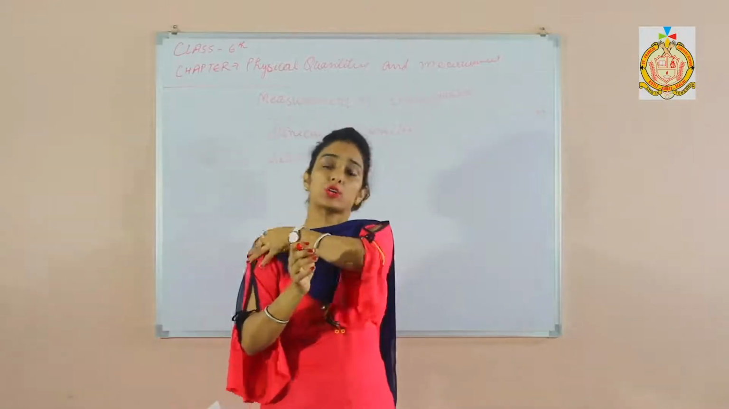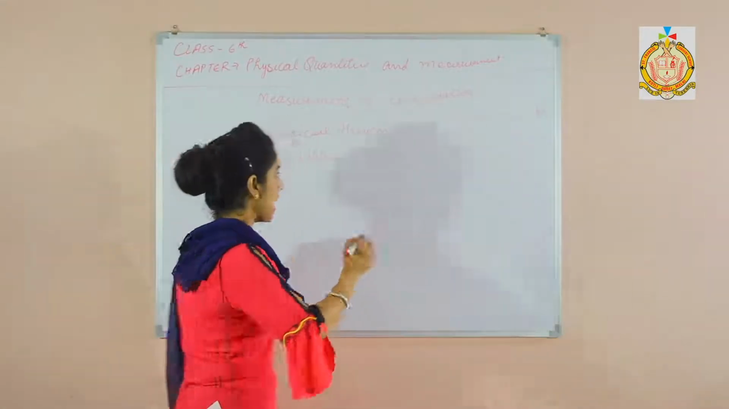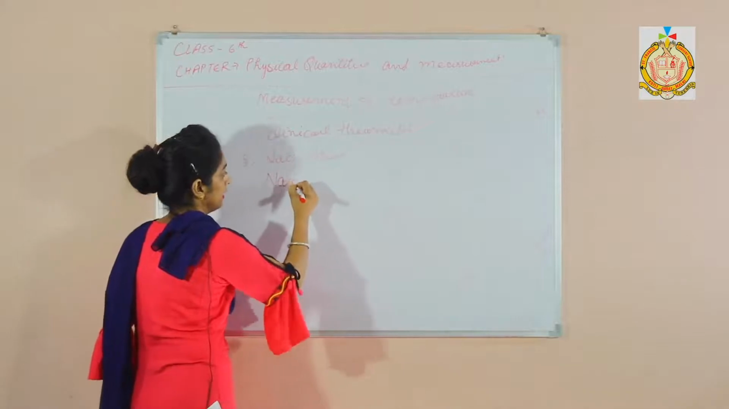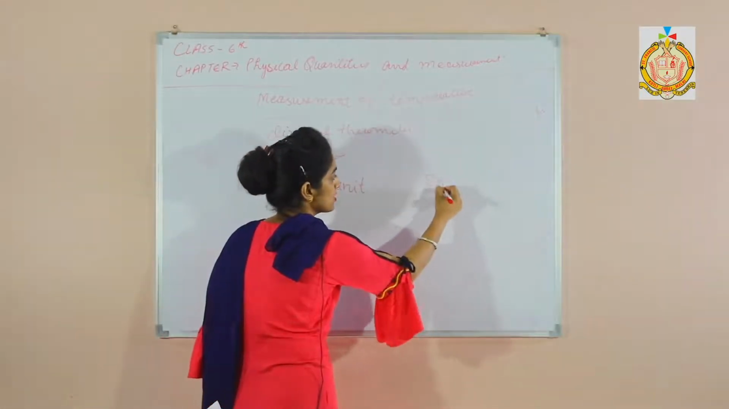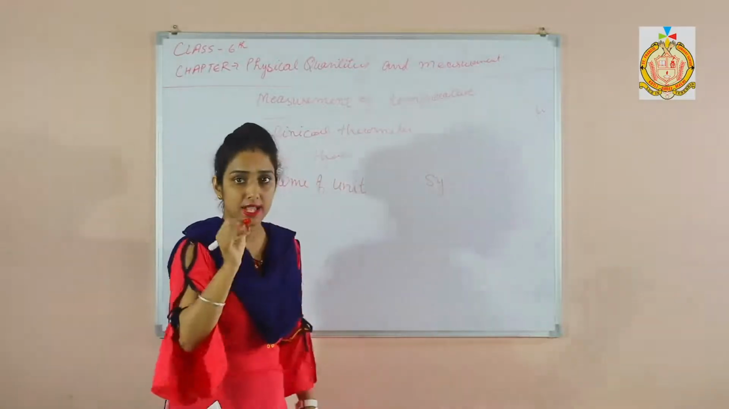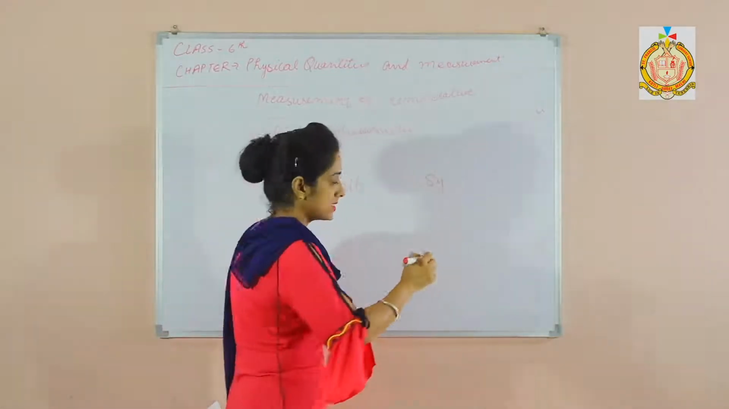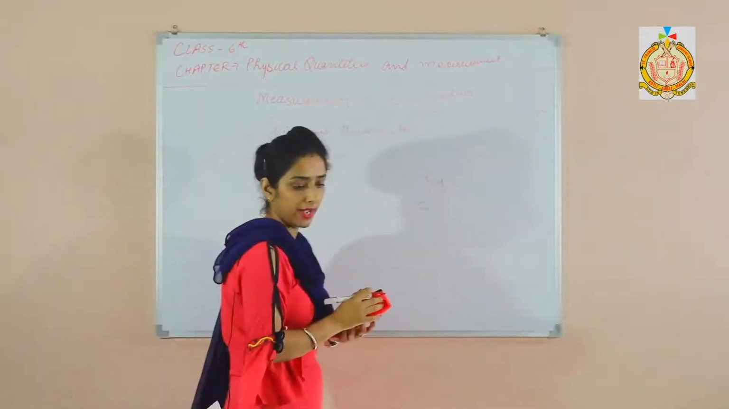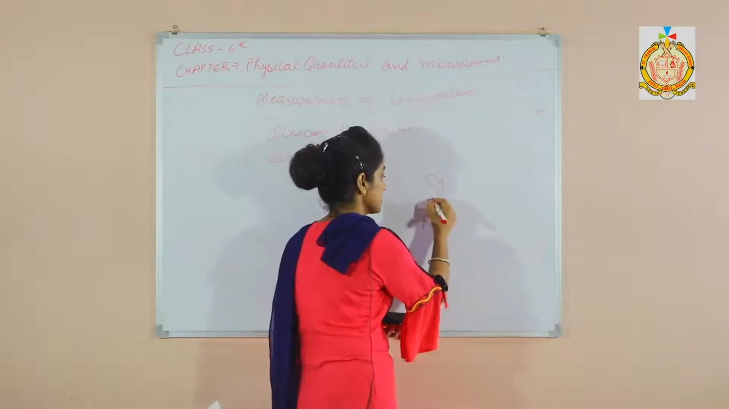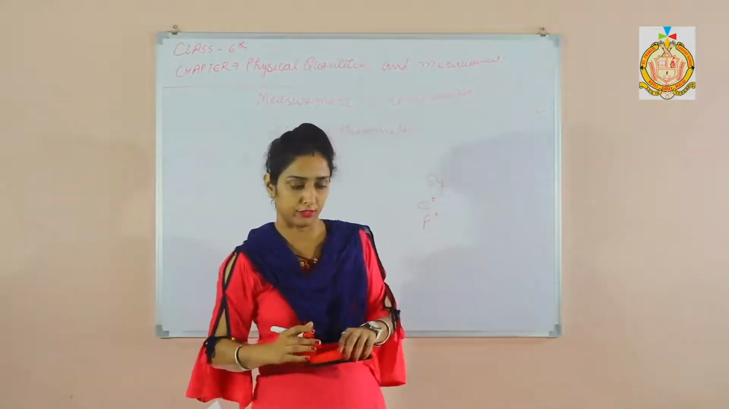So students, the units used to measure temperature: here we write the name of the unit, and here we use a symbol. Celsius is denoted by C, right? And Fahrenheit is denoted by F.